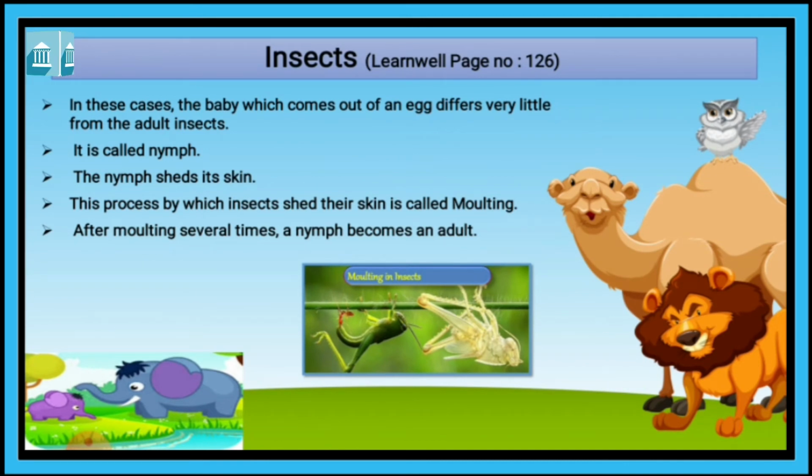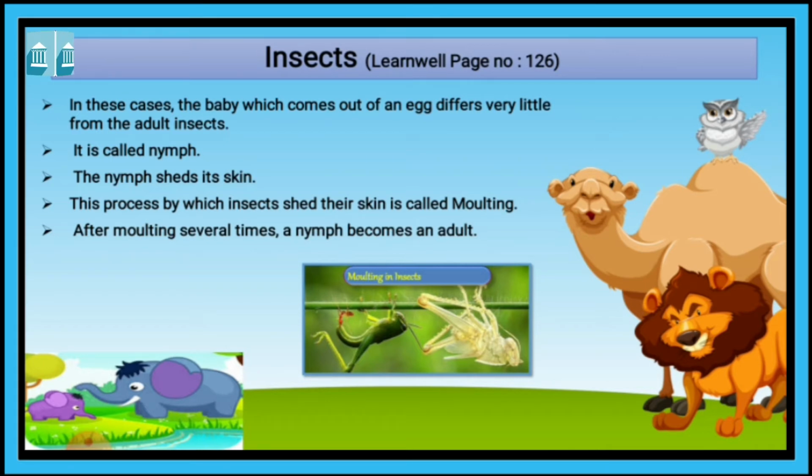In these cases, the baby which comes out of an egg differs very little from the adult insect. The baby that comes out of the egg is very similar to the adult insect. It is called a nymph. Now what is called a nymph? The baby which comes out of an egg and differs very little from the adult insect is called a nymph.